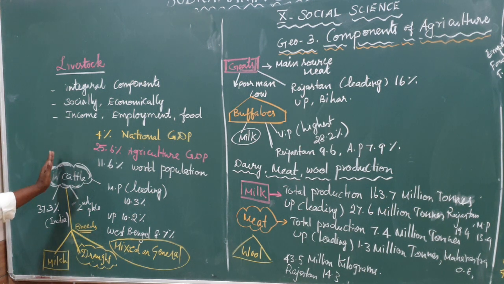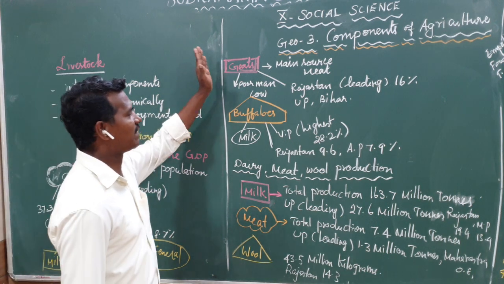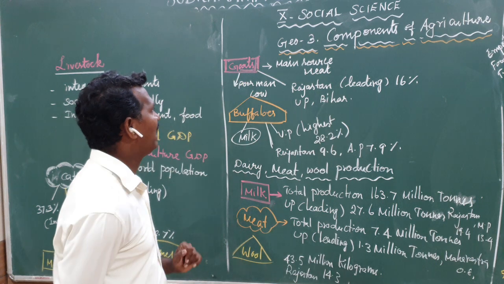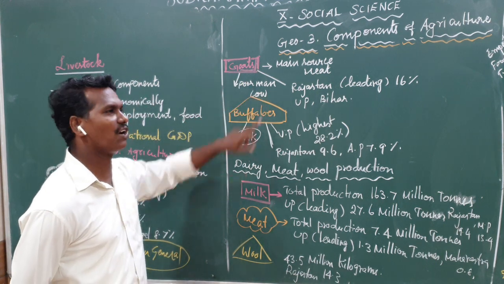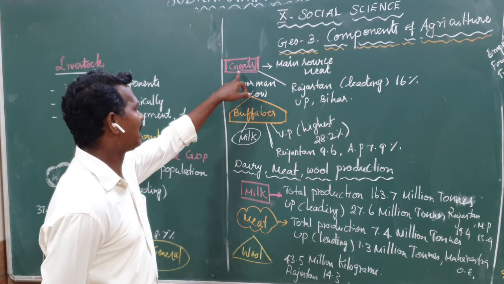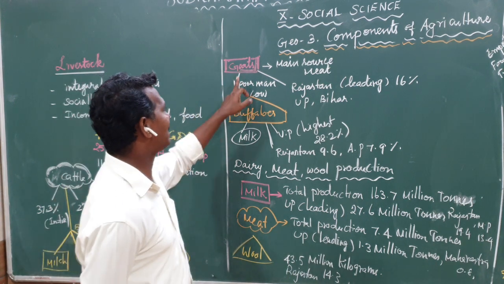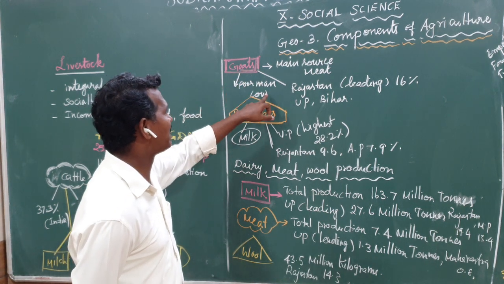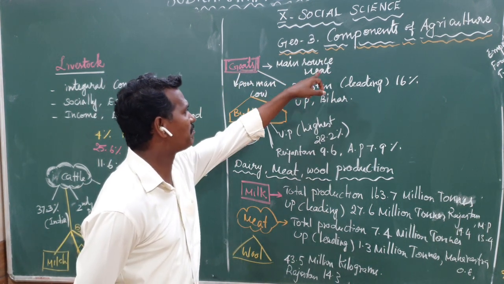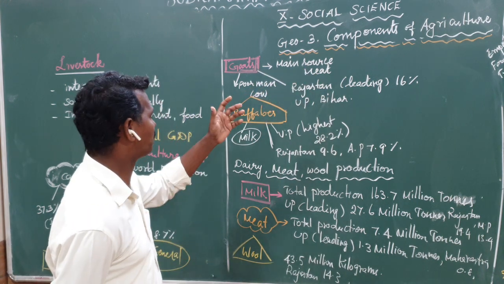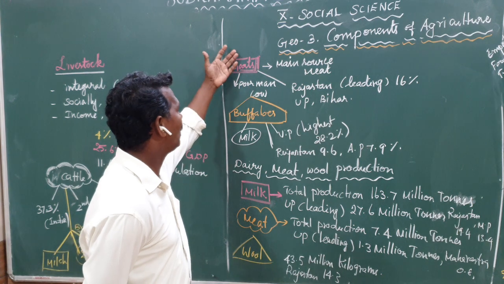So the first livestock is cattle. The next livestock of India is the goat. It is called the poor man's cow. Why? Most of the families keep goats except cattle, so it is called the poor man's cow. The goat is considered the main source of meat. Most families tame it for meat purposes only, not getting much milk from the goat.